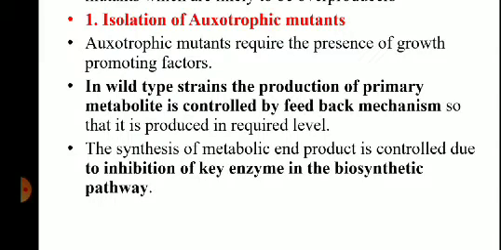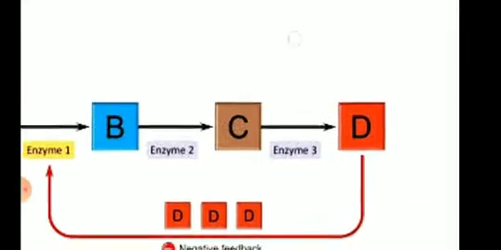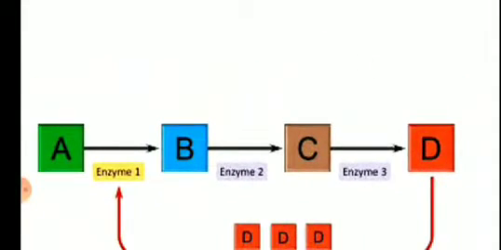C will stop. Why? How will production of C stop? By the feedback inhibition process. Let us look at this pathway and understand. This is a metabolic pathway. Here in this diagram, A is the starting point and D is your product, the product required or produced by the organism. But the production of D occurs in a stepwise manner.